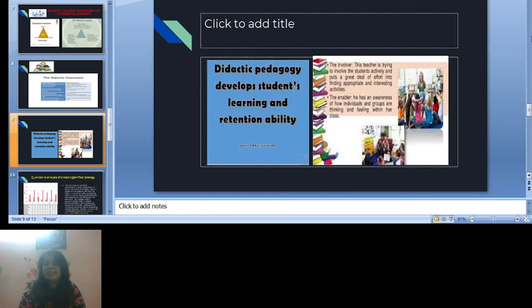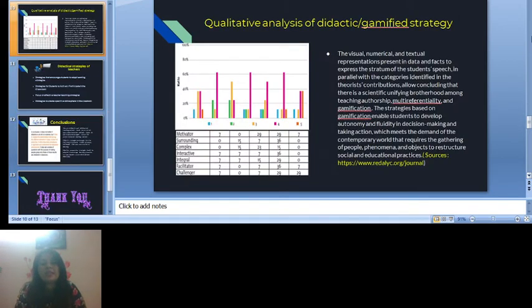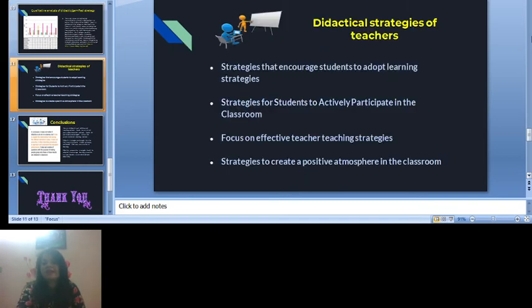This is a qualitative analysis of the deductive gamified strategy. You can see the visual, numerical, and textual representation present in the data and facts to express the stratum of the students' speech, like motivators, surrounding complex interactions, facilitator, and challenges. The strategy based on gamification enables the student to develop autonomy and fluidity in decision making and taking actions which meet the demands of the contemporary world, requiring the gathering of people's phenomena and objects to restructure social and educational practice.